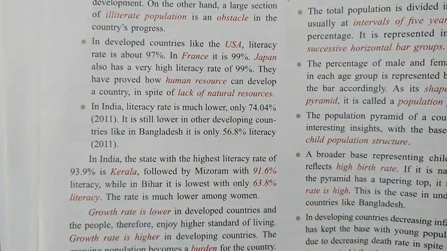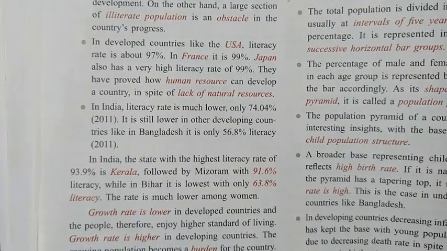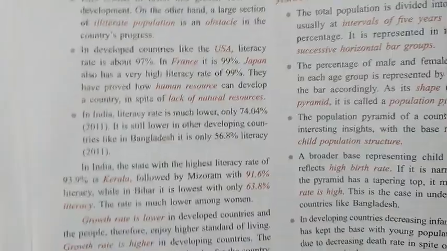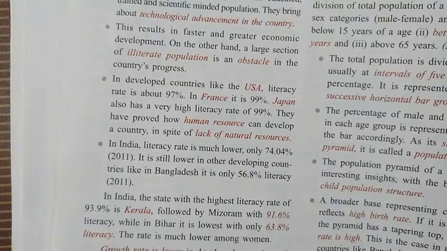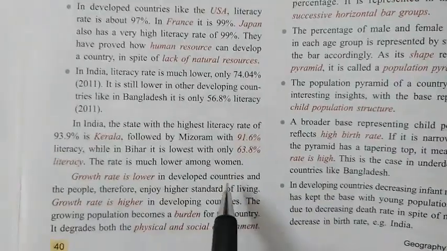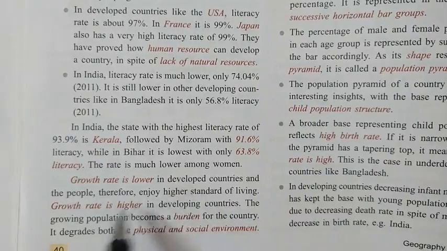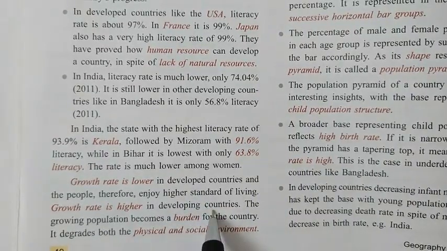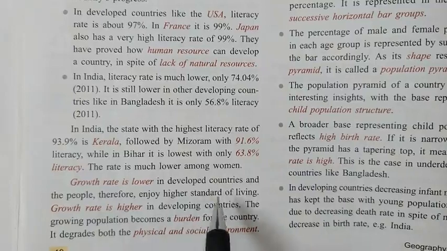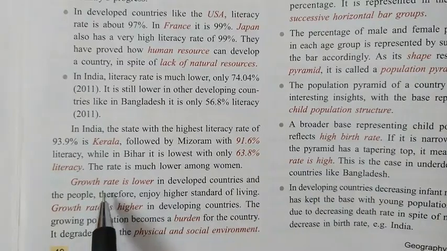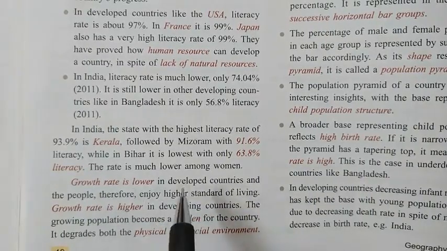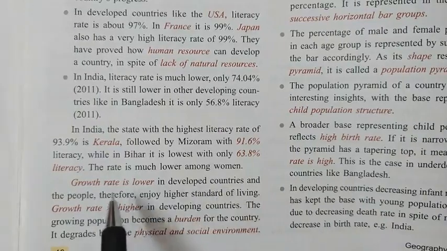In Delhi the literacy rate is much higher. In Kerala or in Mizoram you will find the literacy rate is much higher, and so the growth rate also is much higher. Now usually you will find one more difference between the population of the developed countries and developing countries, here on your screen. One very important difference is that in the developed countries the growth rate of population is very low.